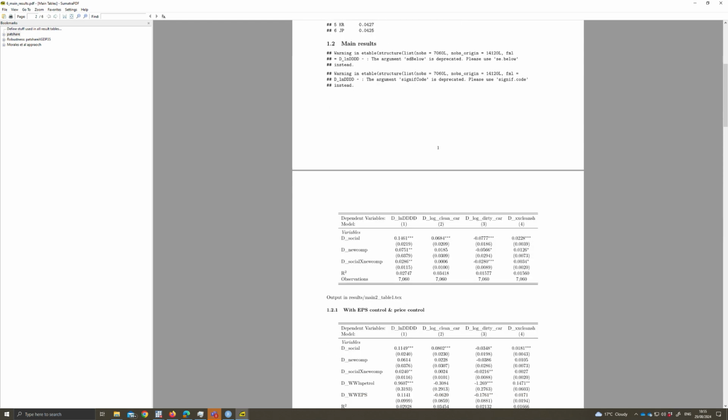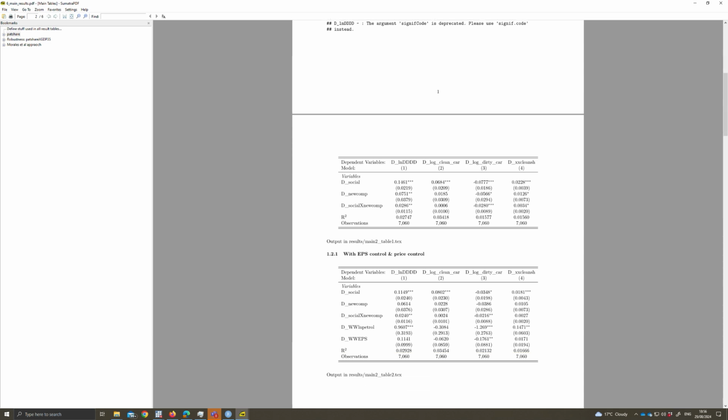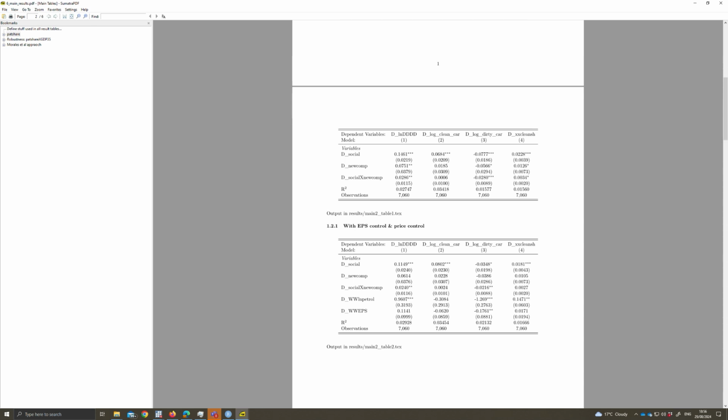But the main thing is here we have the regression table where we regress the difference in patenting, and we have these variables, the pro-social variable, the competition variable, and the interaction between the two. And then we add further control variables such as the petrol price and the index about environmental policy.